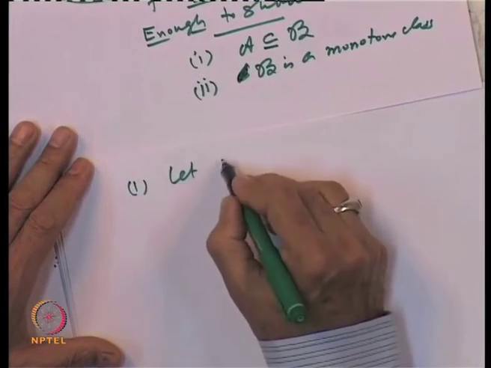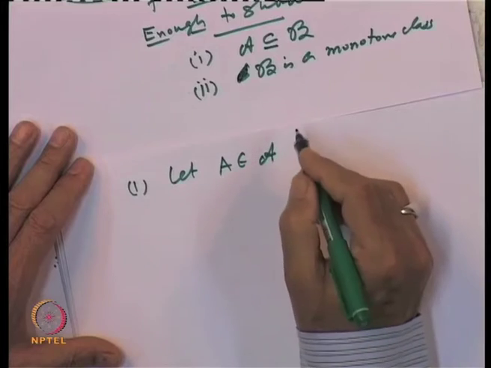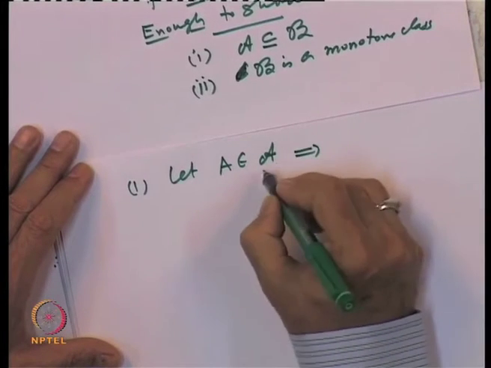So, let set A belong to A, that implies A is an algebra.